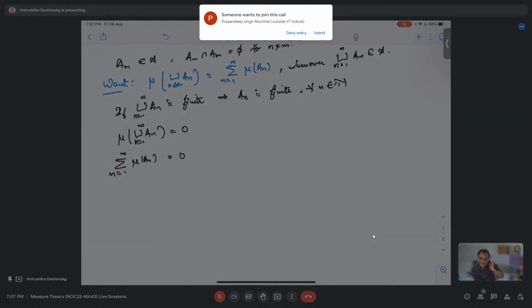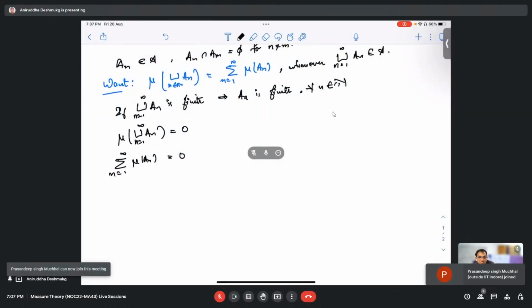Now we have to check the other case. What happens when the complement of this union is finite?